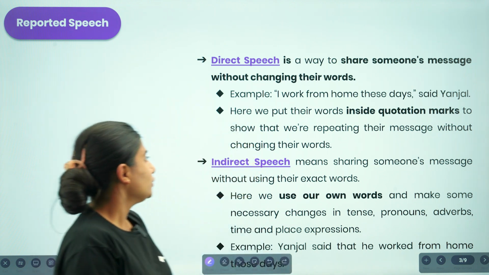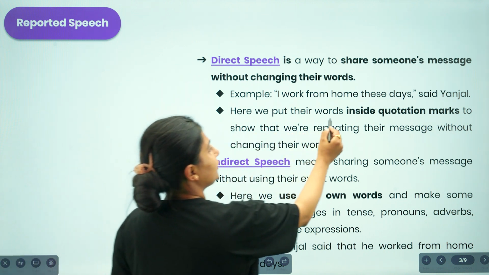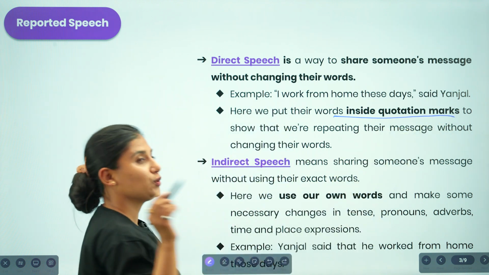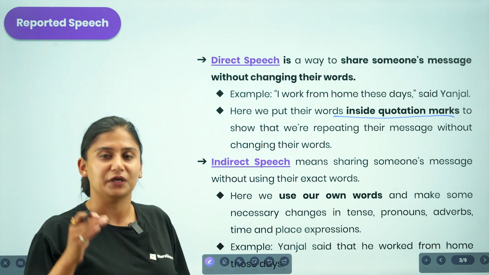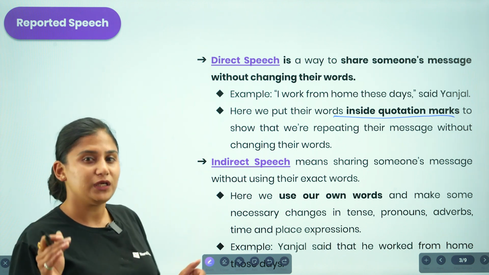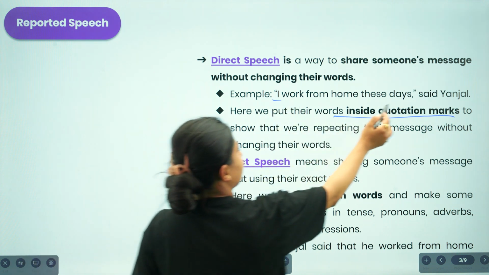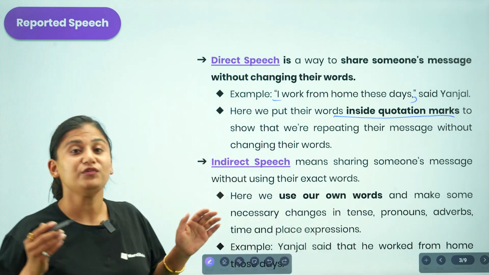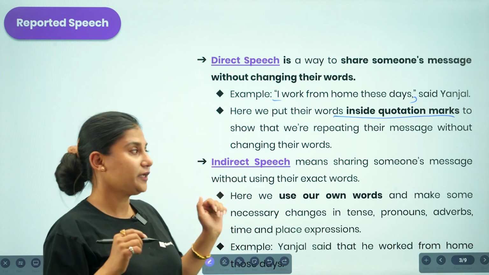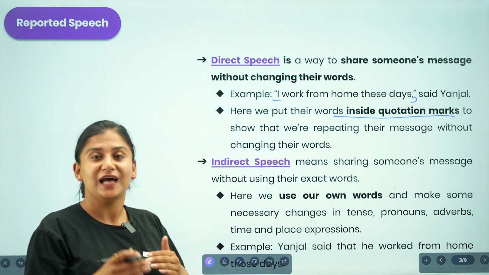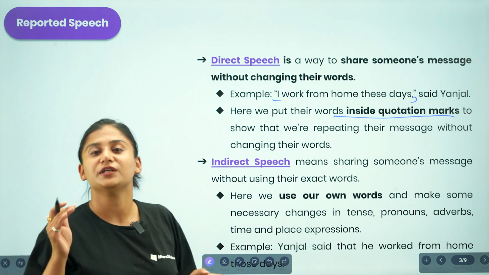You can also see another idea here: we put these words inside quotation marks. Whenever we are reporting the information said by somebody else in a direct speech form, we put their ideas or information inside the quotation marks, just like you can see over here. Why are we doing this? We are presenting the ideas in quotation marks to say that the message has been repeated without any changes as well.